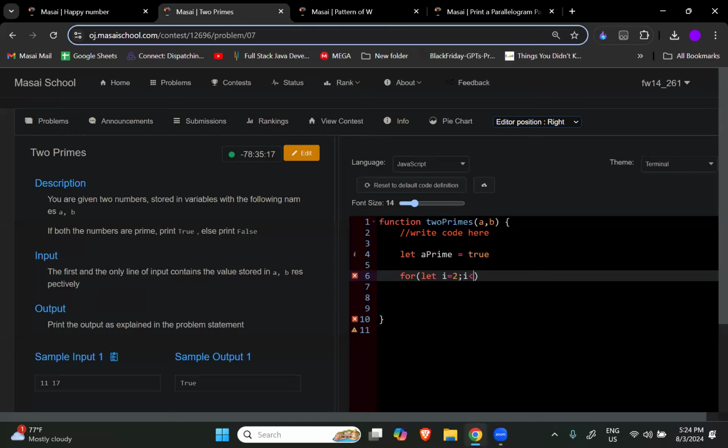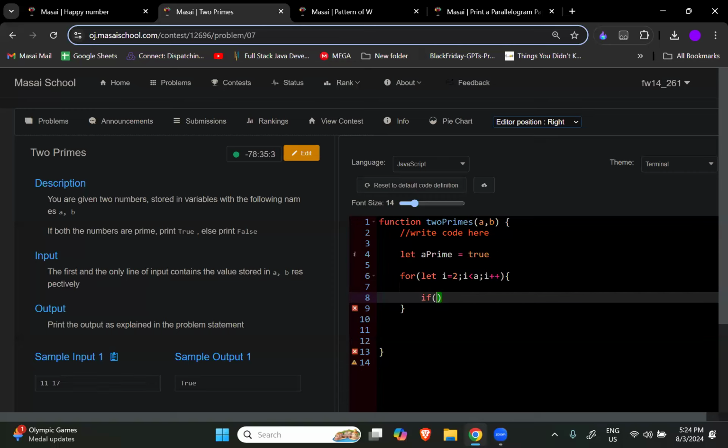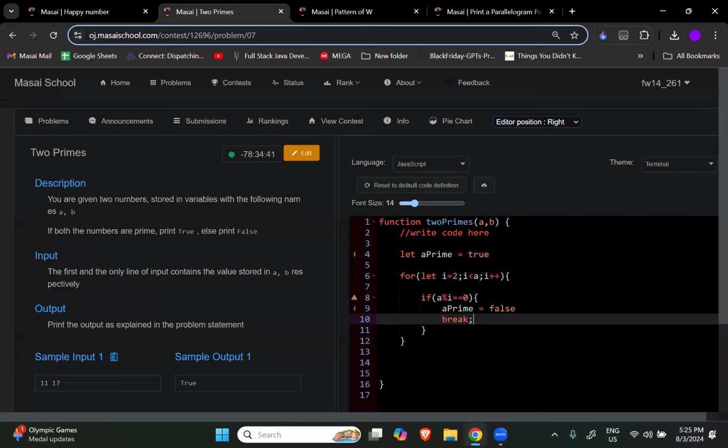And I am going till a only, not less than or equal. I am going till less than a because I know 1 and a itself can divide it, so I'm neglecting that possibility. And during this, at any point, if this a gets divided by i and the answer becomes 0, then I can directly say aPrime is equal to false. I can say directly that it's not a prime number, false. And I can simply break the loop. Can I do this? Of course I can do this, right?